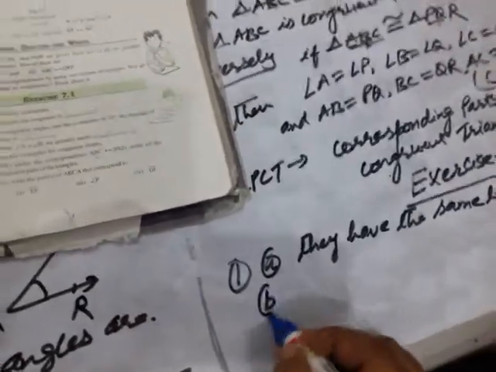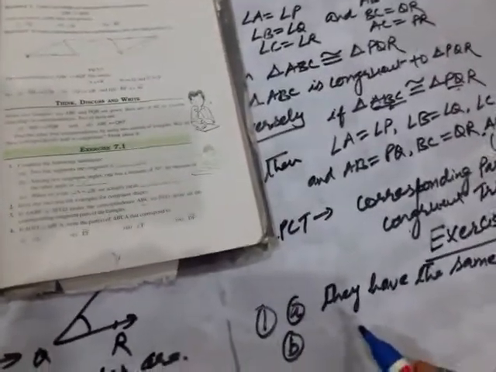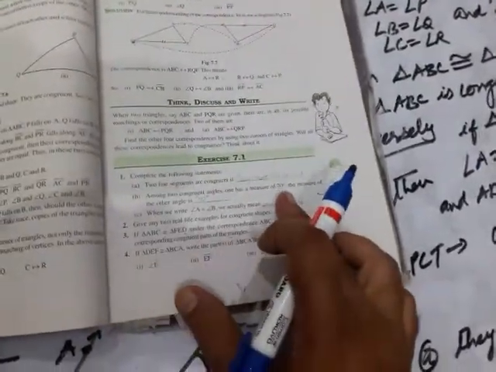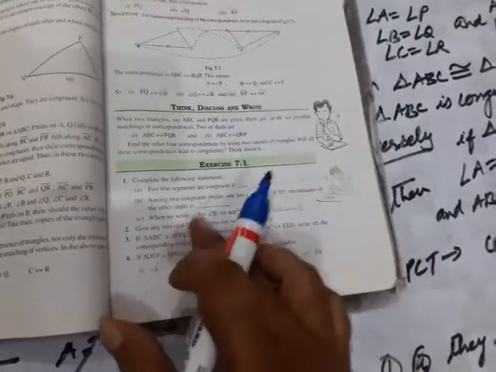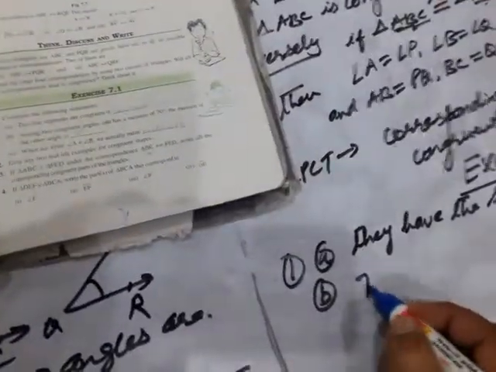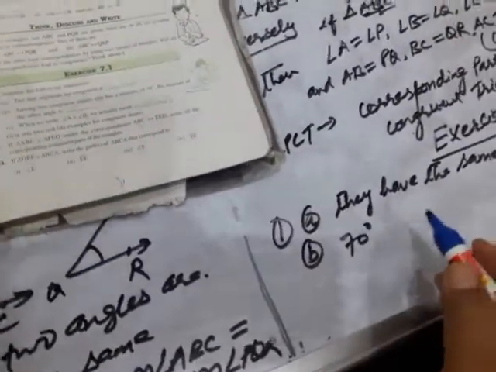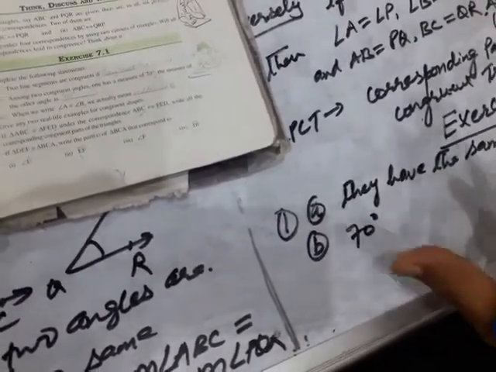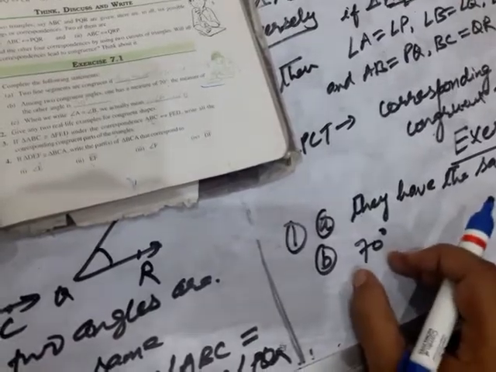Now what is part B? Among two congruent angles, one has a measure of 70 degrees. The measure of the other angle is also 70 degrees. If two angles are congruent, the degree measure of both angles is equal. If one is 70 degrees, the other will also be 70 degrees.